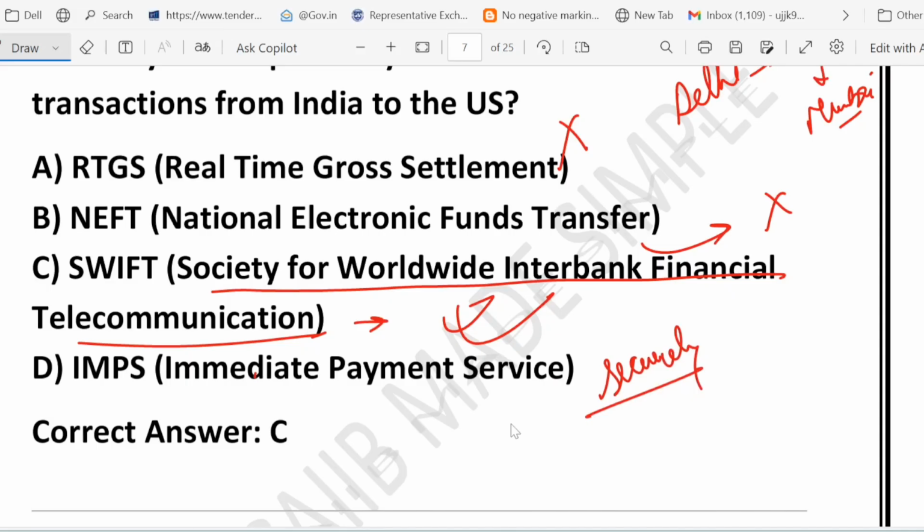If you want to send money from India to US, suppose you want to send money from India to US, right?